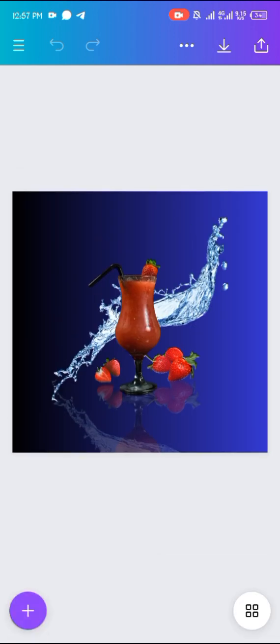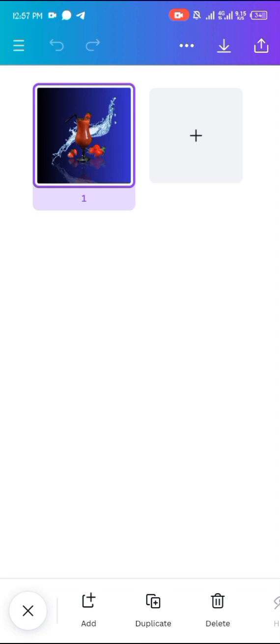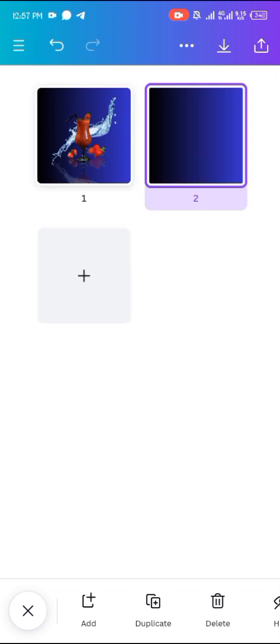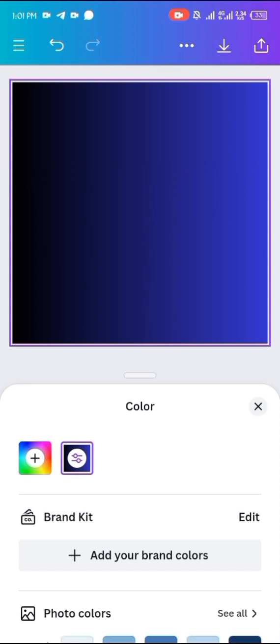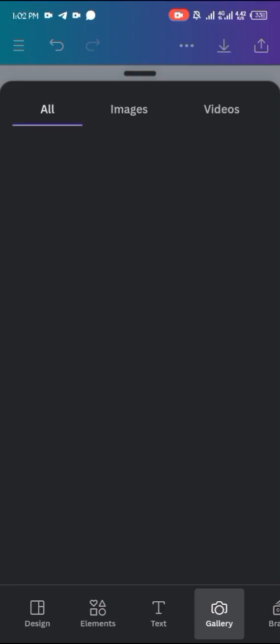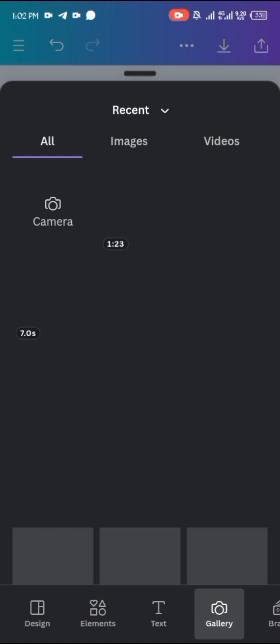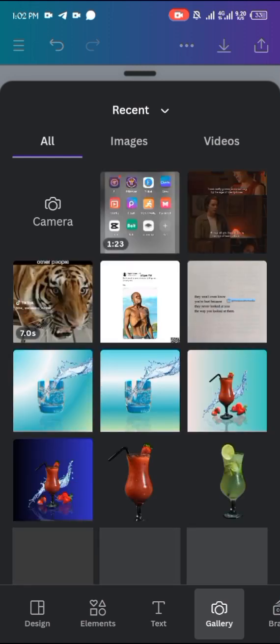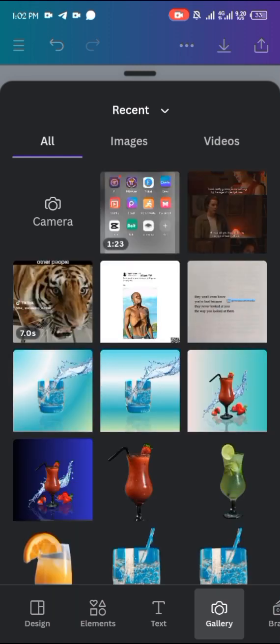So I went to this white plus with a purple circle around it, and I brought in a new page. We have to change the color to white so we'll be able to get what we are doing. So I've changed the color to white. After changing the color to white, I went to that same plus. I went to elements.